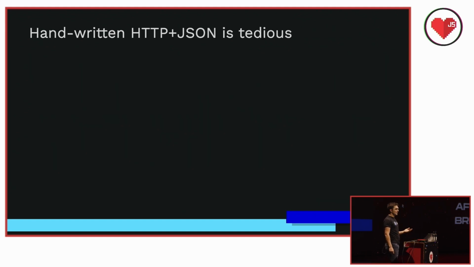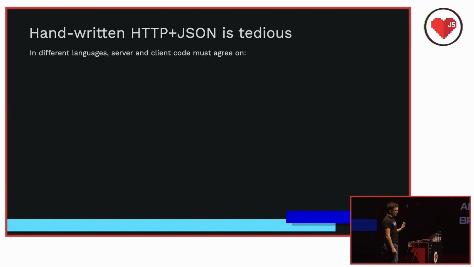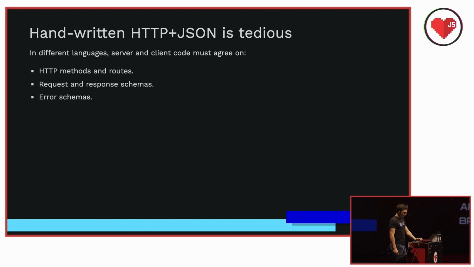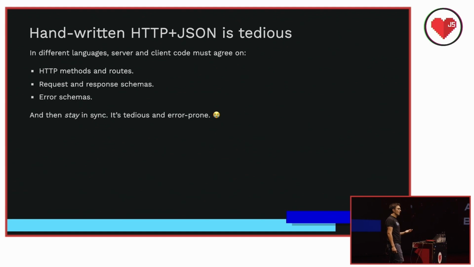So the classic alternative is handwritten HTTP and JSON. This was fun in 2005, but now it's just a little tedious, and you spend most of your time on trivial details that don't actually matter to you or your users or your business. For example, you need to create all of your clients and servers, and they all have to agree on HTTP methods and routers, on response and request types for each endpoint, and how errors are going to be communicated. Then you have to make sure that the clients and servers stay compatible as the system evolves over time.